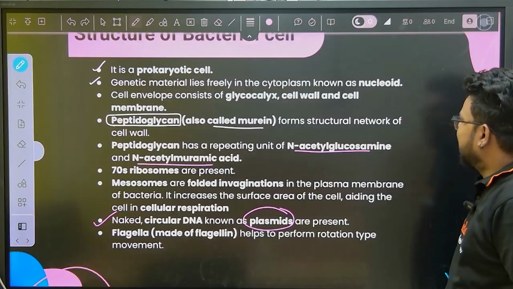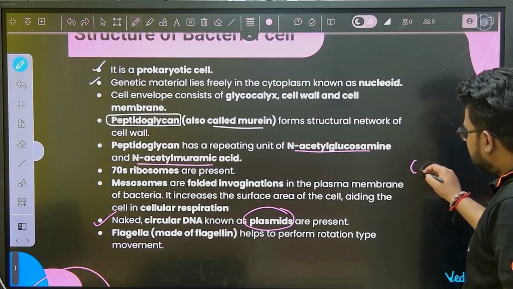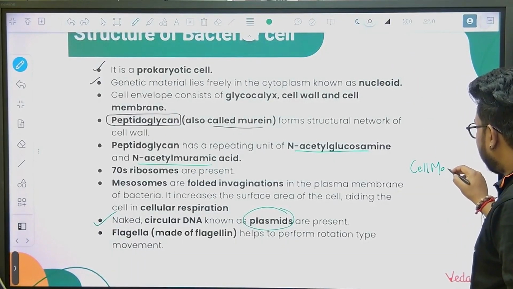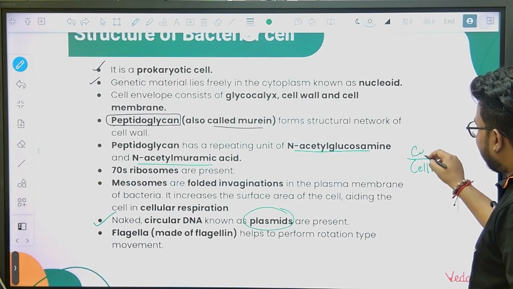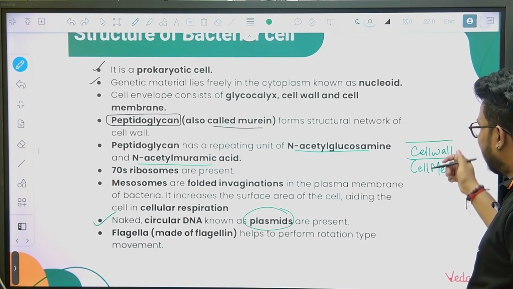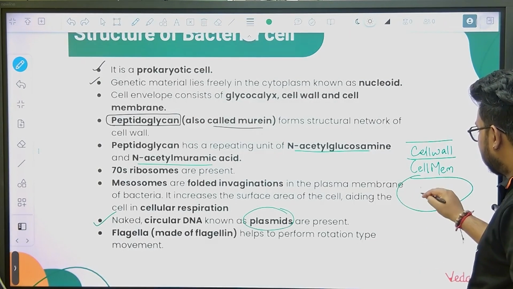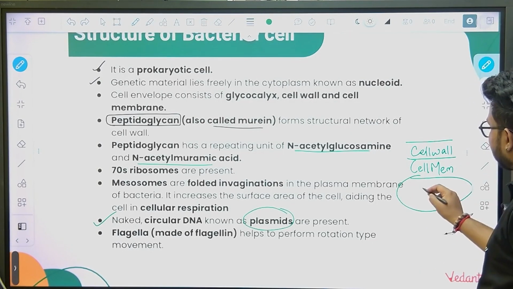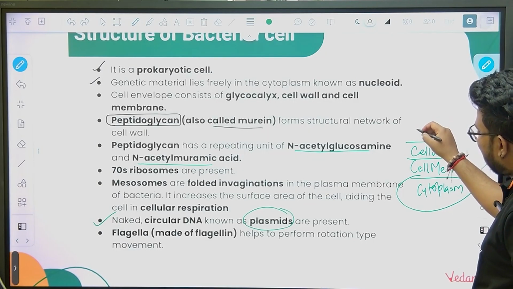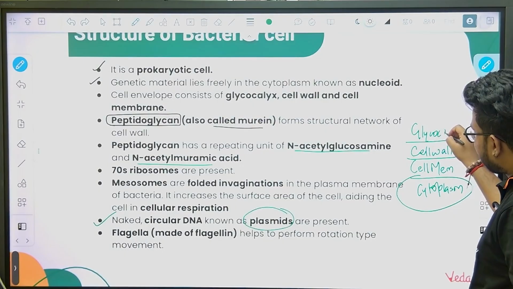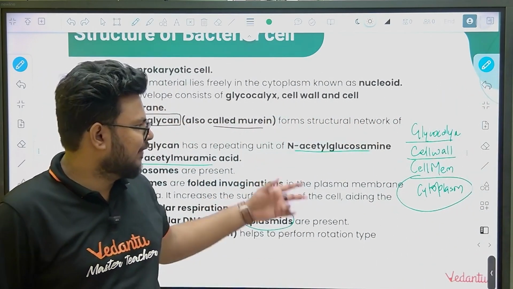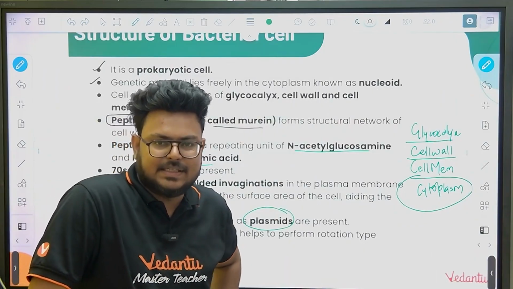Now comes the cell envelope. If we talk about bacterial cells, we have the cell membrane, then the cell wall, obviously made up of peptidoglycan. Inside is the cytoplasm, and above the cell wall we have the glycocalyx. Glycocalyx is a third kind of layer present in bacterial cells.